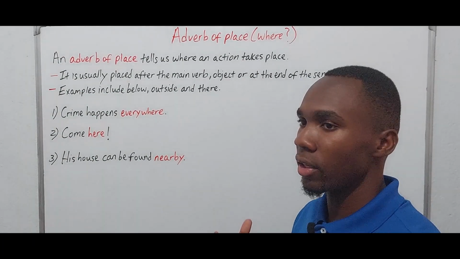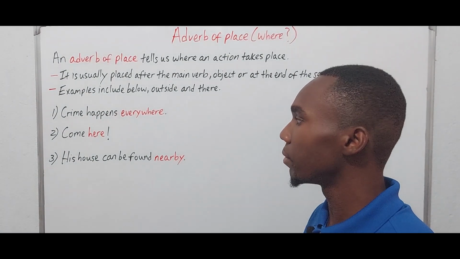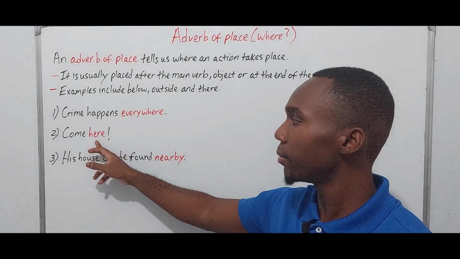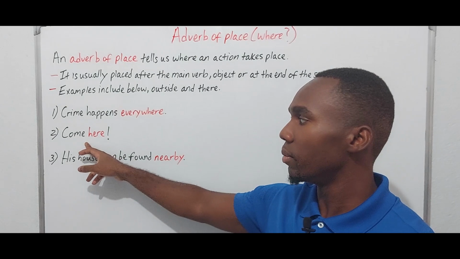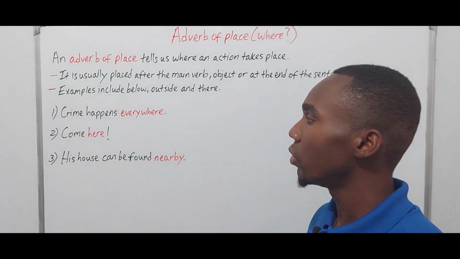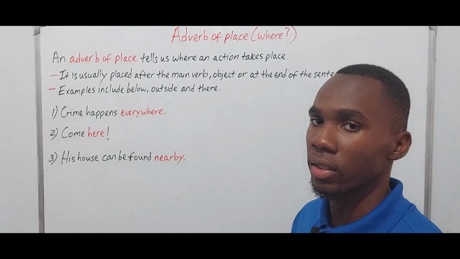2, we have an affirmative command. Come here. Where? Here. So here is modifying come, the verb, right? So yes, that's telling us where to come, right?